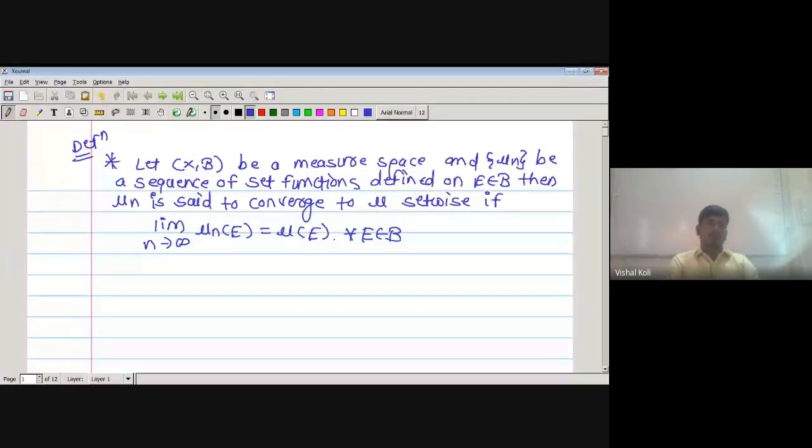Okay, suppose we have one measurable space (X, B) and mu n is a sequence of set functions. What are set functions? What is meant by a set function? Any function is said to be a set function.